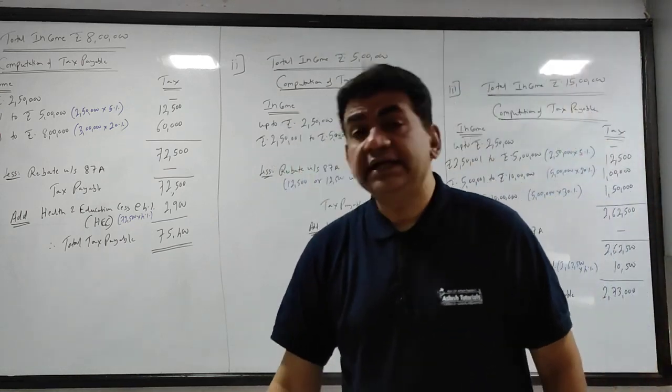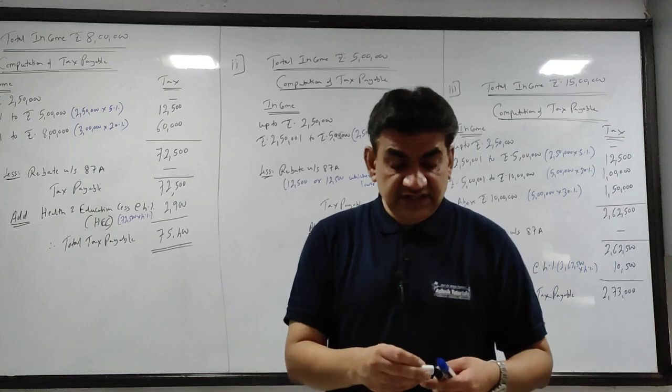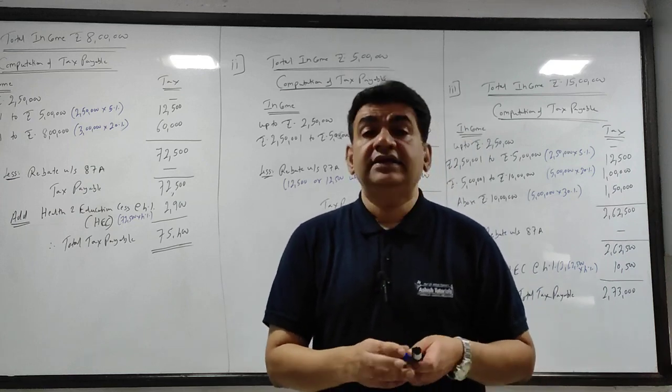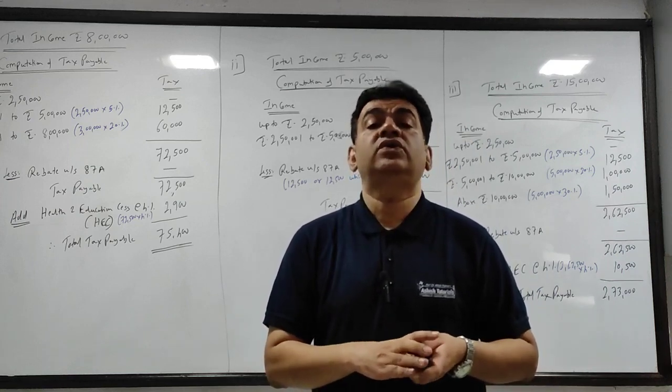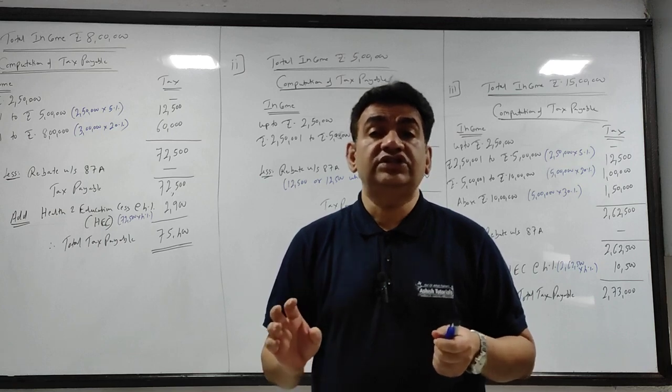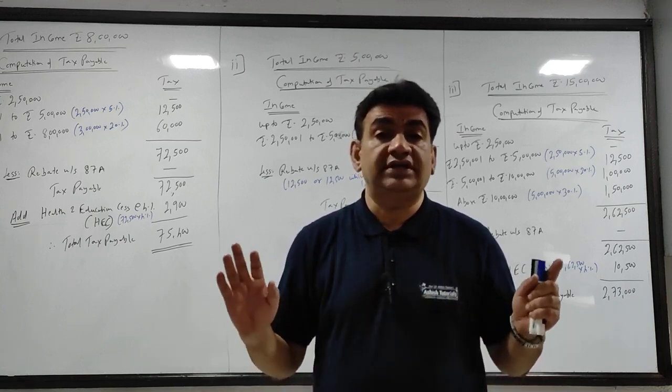So in short, rebate under section 87A is available only to resident individual and not non-resident.